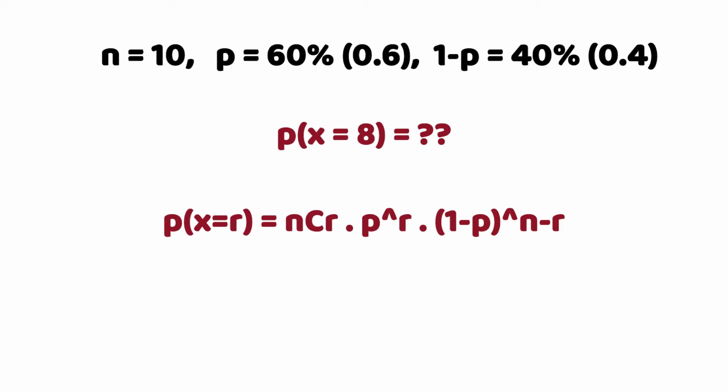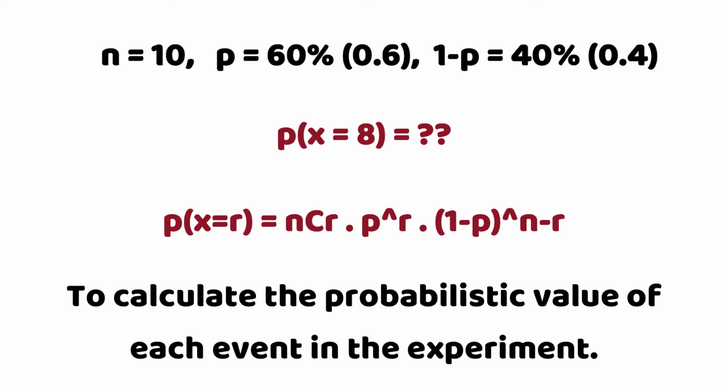I'm going to be using the probability mass function to get the probabilistic value attached to each of the events of the experiment. That is what this formula is basically for: to calculate the probability of each of the events of a binomial experiment.